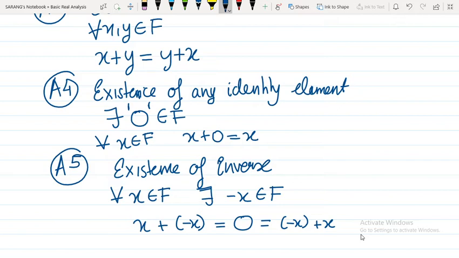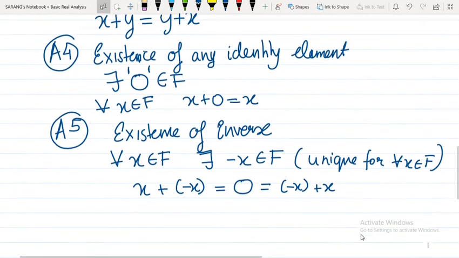The thing to notice here is that this inverse element is unique for every x belonging to F. Suppose you take one x belonging to F, there will be only one element minus x belonging to F. There will not be two inverses. So these are the five properties of addition.